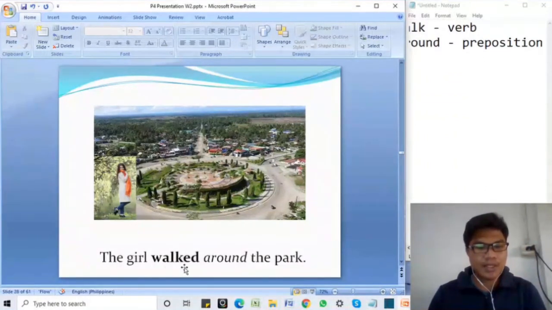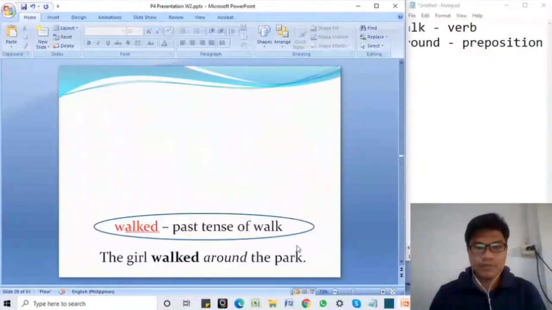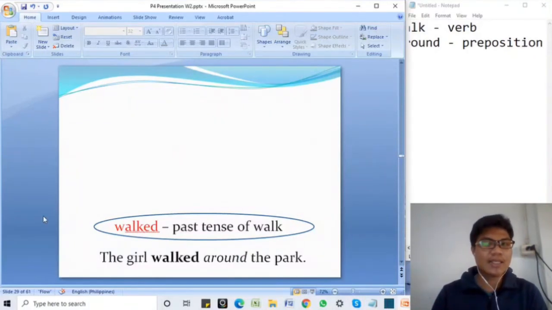So this is walked and this is around. We know that around is the preposition, and walked is the past tense of walk. Do you guys understand? All right, let's move on to the next example.